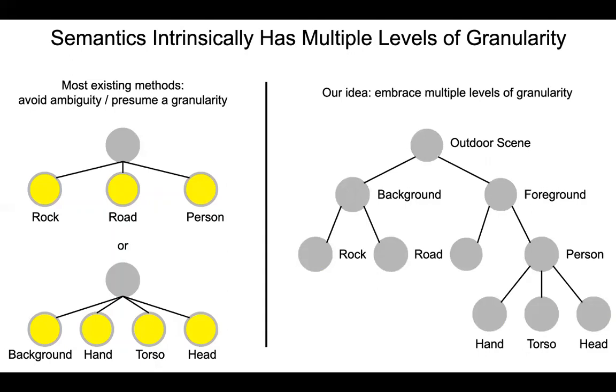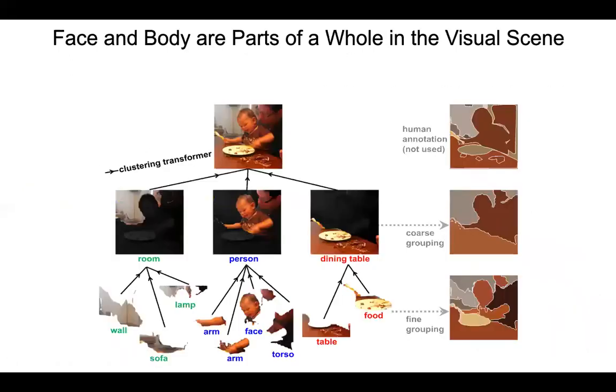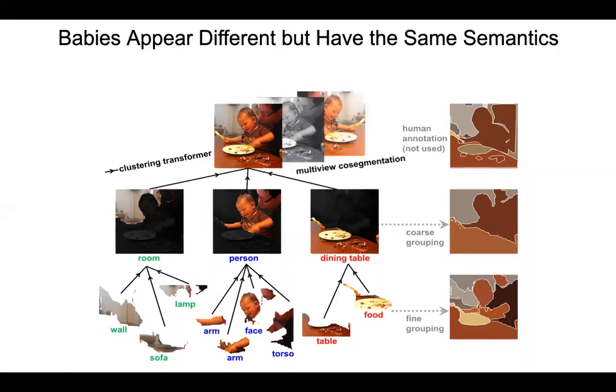We exploit the hierarchical structures to develop our feature representations. Our intuition is twofold. First, we see the baby has a face and body. This introduces the idea of hierarchical grouping. We want to learn a good feature which reveals consistent groupings across scales. Secondly, babies have the same semantics, though appear differently. This introduces the idea of multiview cosegmentation. We want to learn an invariant feature for the same region, regardless of appearance change.